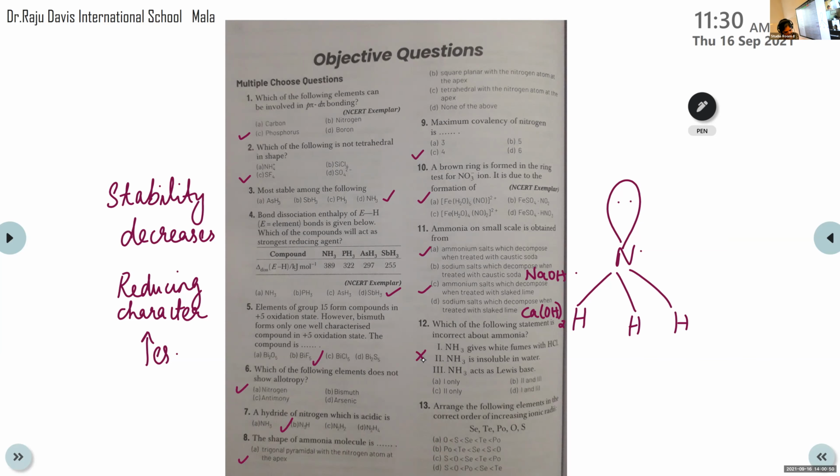Is it correct? That's on page number 177. The presence of a lone pair of electrons on the nitrogen atom of the ammonia molecule makes it a Lewis base. Page number 177, first sentence. So only statement 2 is incorrect. So the correct answer is C, the incorrect statement, that is 2 only.